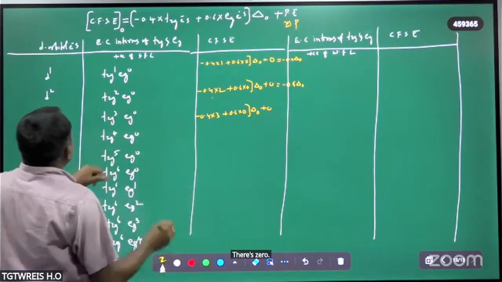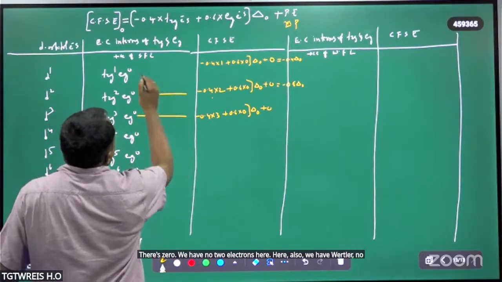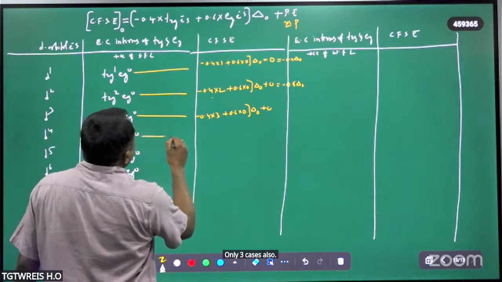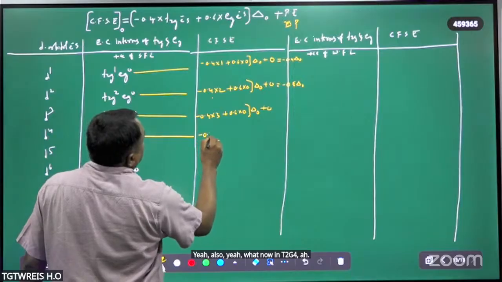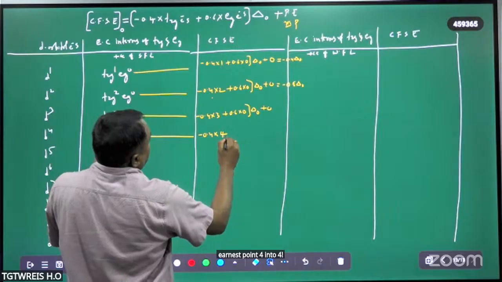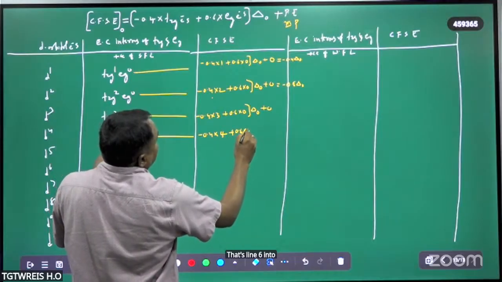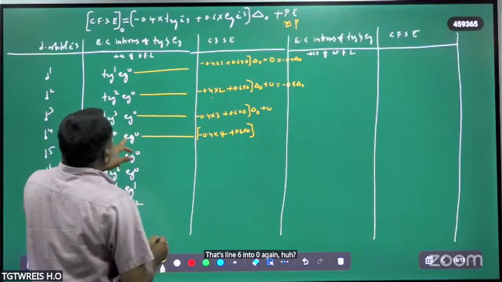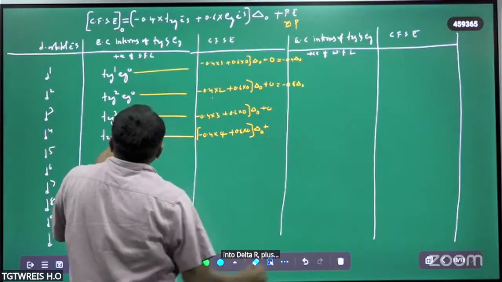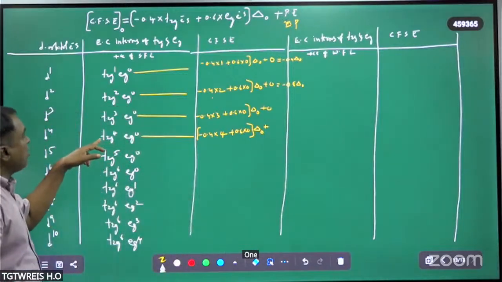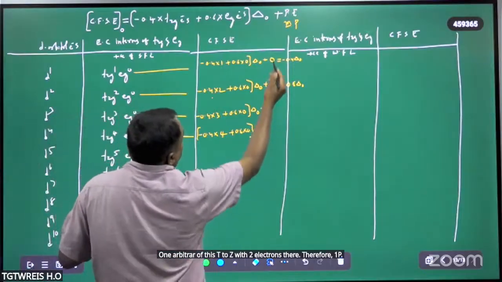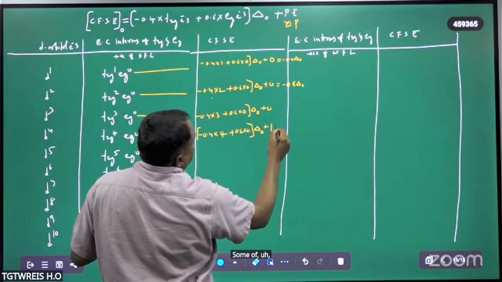Here no two electrons. Here also we have no two electrons in a single orbital, in all these three cases also. In t2g4, minus 0.4 into 4 plus 0.6 into 0, again this is 0, into delta naught, plus 1 orbital of this t2g with 2 electrons now. Therefore 1P, the number of paired electrons 1 into pairing energy.